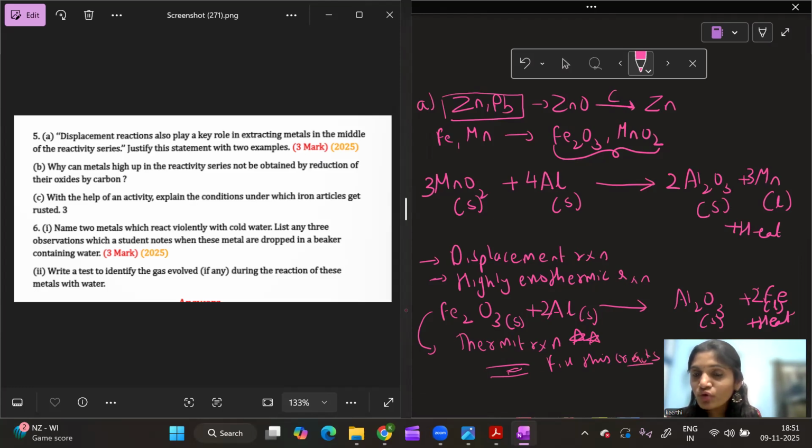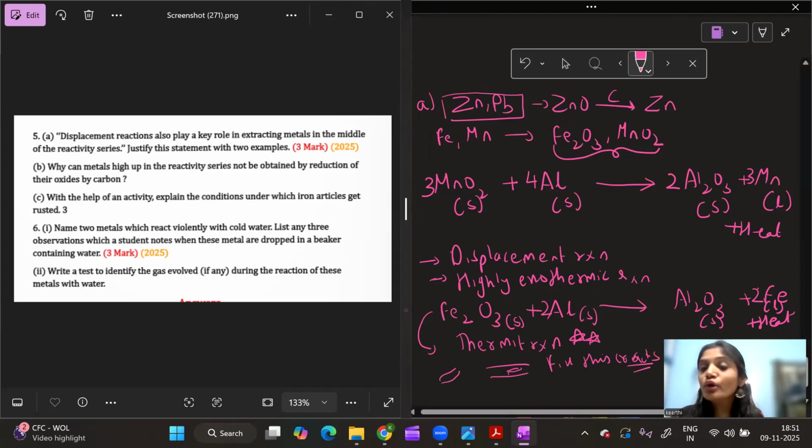So what do we do to fix these cracks in the railway tracks? How can we fix them? We use this thermite reaction. For example, imagine this is my crack in the railway track. In this reaction, you get iron in molten form. So we pour this molten hot iron into this cracked railway track.